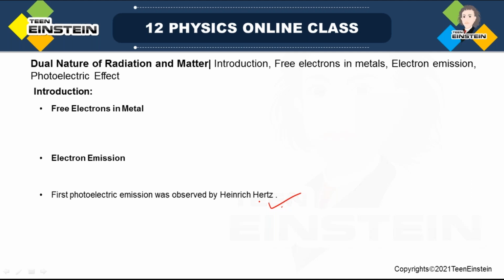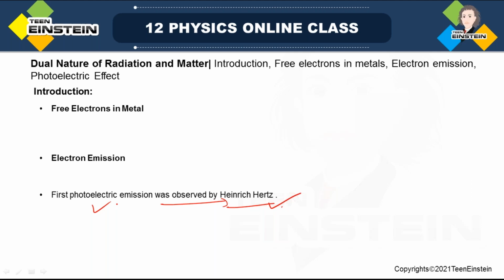So for today, we'll just discuss the first experiment where photoelectric emission was guessed to be happening, or proposed, when you shine light on a metal surface. That was actually Heinrich Hertz, who first proposed this photoelectric emission. But at that time it was not known as photoelectric emission.